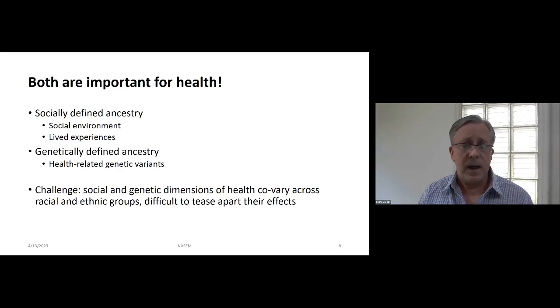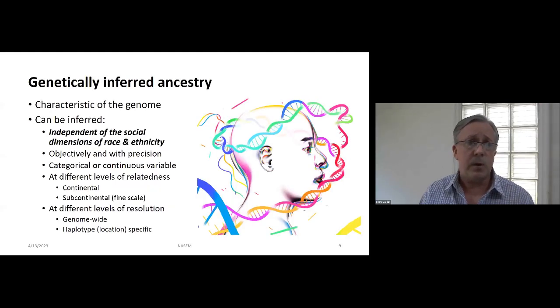So one of the big challenges for health disparities research in general and for cancer disparities research is the fact that the social and genetic dimensions of health co-vary across racial and ethnic groups. And thus it's difficult to tease apart their effects if we want to understand what the causes of these disparities are. And that's where genetically inferred ancestry comes in. So as I mentioned before, genetically inferred ancestry is a characteristic of the genome. It's written in our DNA.